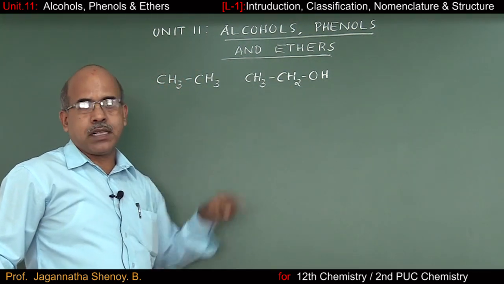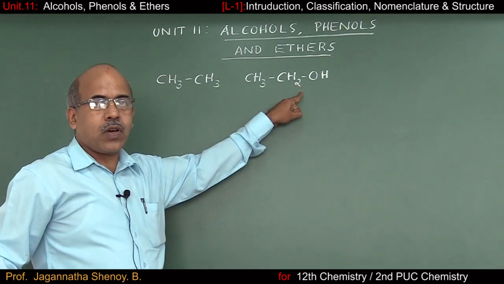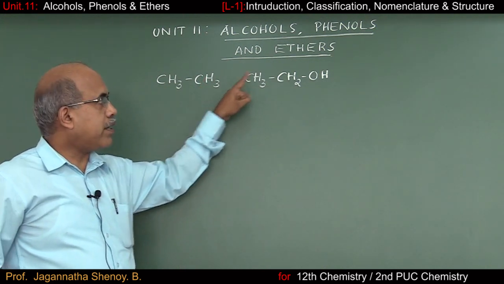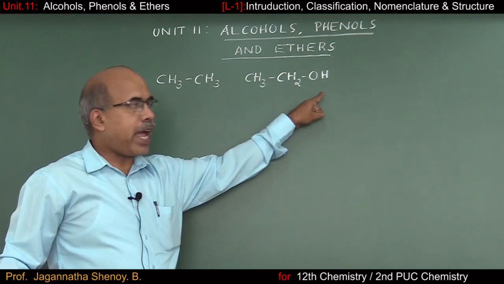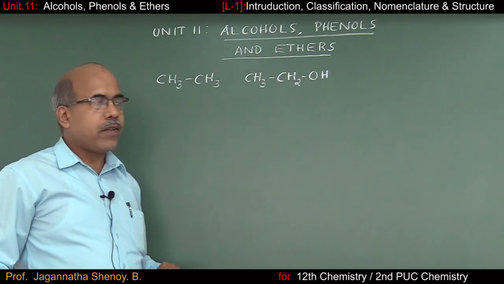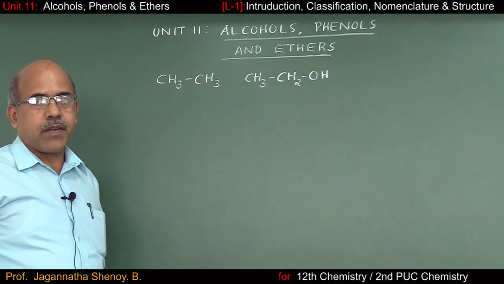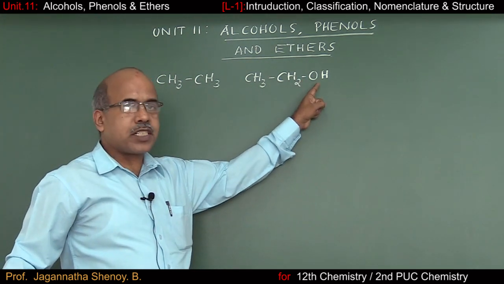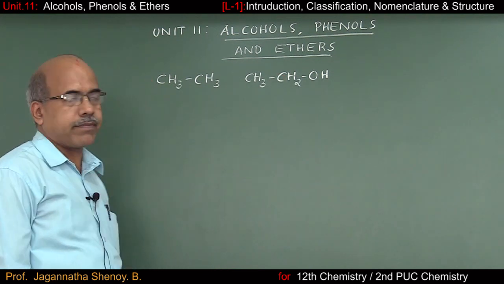This is an example of alcohol. So how did I get this alcohol? I have replaced one of the hydrogen atoms of ethane by an OH group. That's why I call this compound a hydroxy derivative of ethane. And you know, ethane is nothing but an aliphatic hydrocarbon. That's why I can consider this compound to be a hydroxy derivative of an aliphatic hydrocarbon.